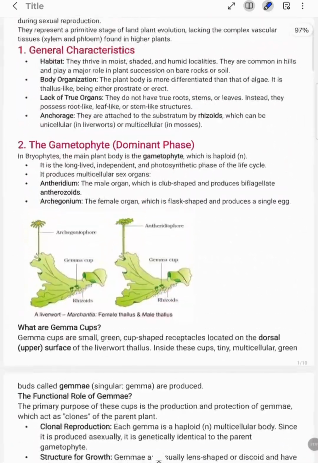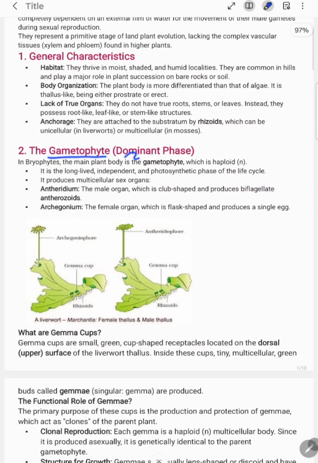So this was all about your gametophytic phase of the bryophyte which is dominant.